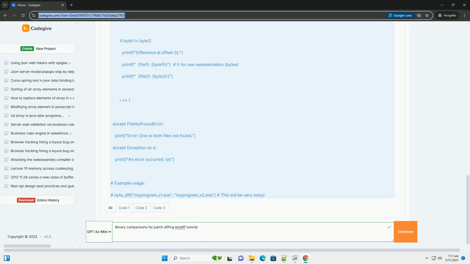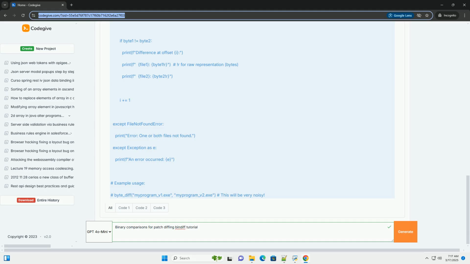2. Loading binaries into BinDiff. Launch BinDiff. Go to File, New. Select myprogram_v1.exe as the primary binary and myprogram_v2.exe as the secondary binary. Click OK. BinDiff will launch IDA Pro in the background to disassemble the files. This may take some time, depending on the size of the binaries. BinDiff will then perform its analysis.